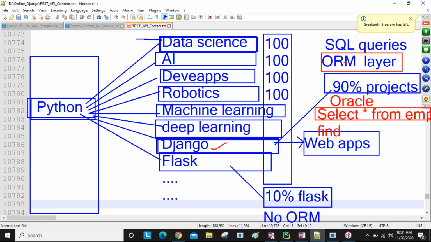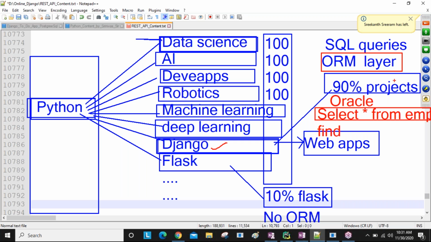Clear, guys? So using Django, we are going to write one common query, using the Django knowledge. That query is converted into whatever database format you are using because of the ORM layer. So there's no need to focus on database-related queries. We just focus on the Django ORM queries, and that query is automatically converted for whatever DB you want to communicate with.